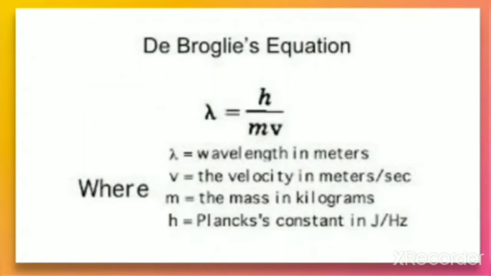So this relation is called the de Broglie equation, that is lambda is equal to h by mv, where lambda is the wavelength in meters, v is the velocity in meters per second, m is the mass in kilograms, and h is Planck's constant.